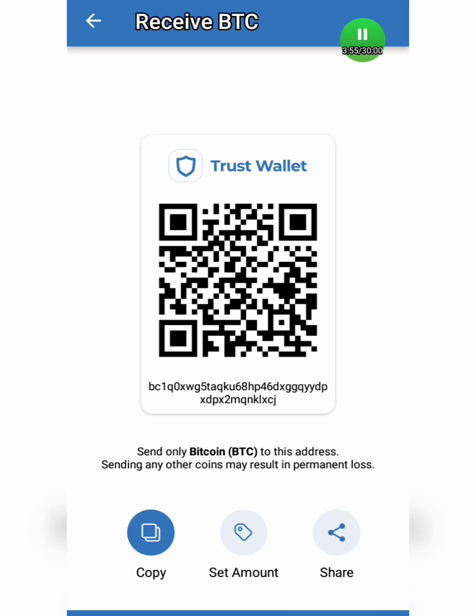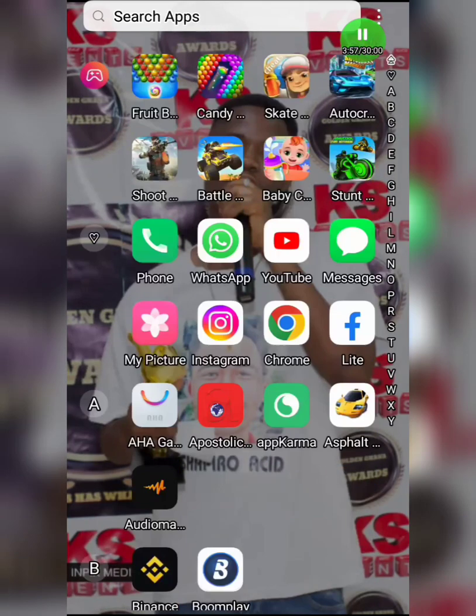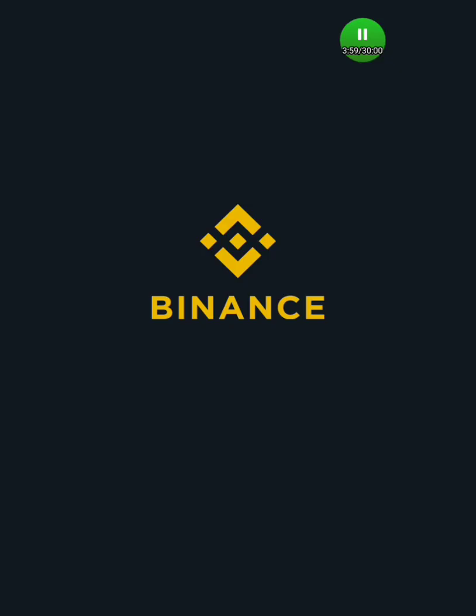And guys, to those of you who are using Binance, because I know people use different cryptocurrencies, let me click on my Binance app. As you all know, the Binance app takes a lot of time before it will load.